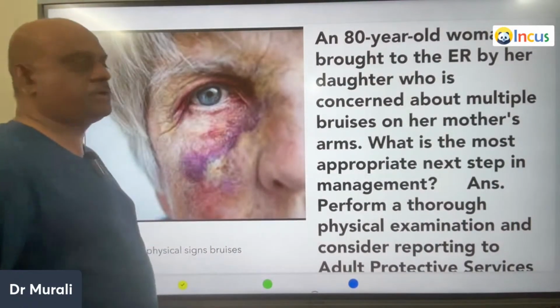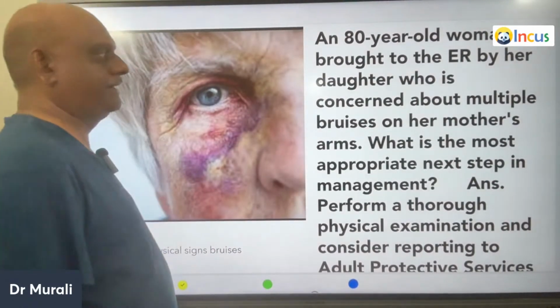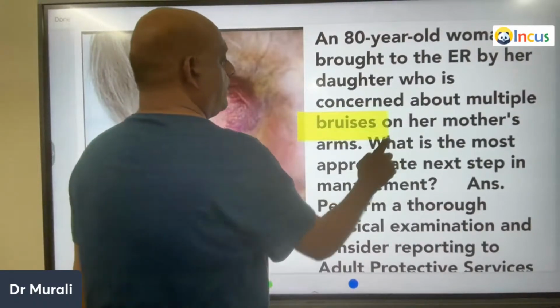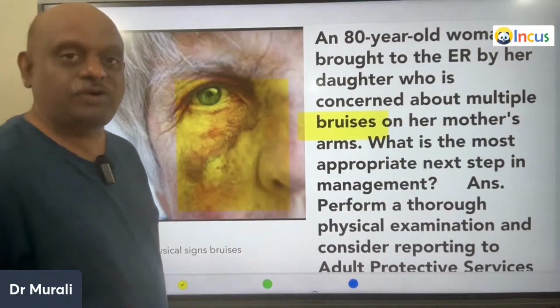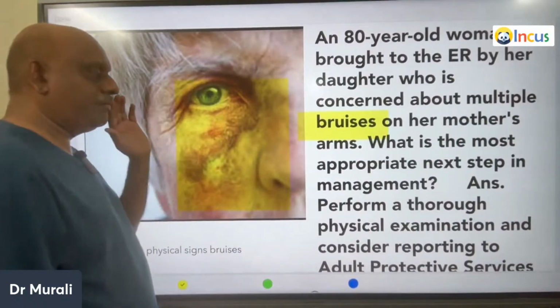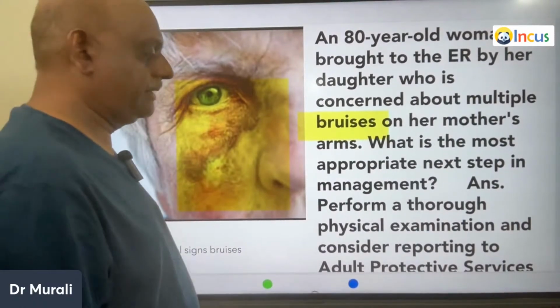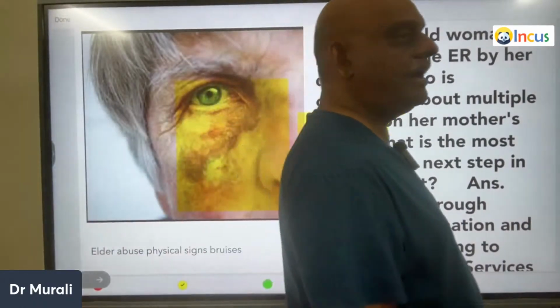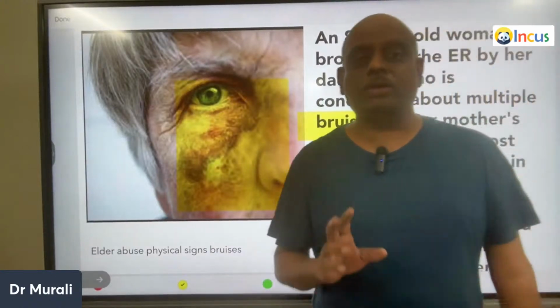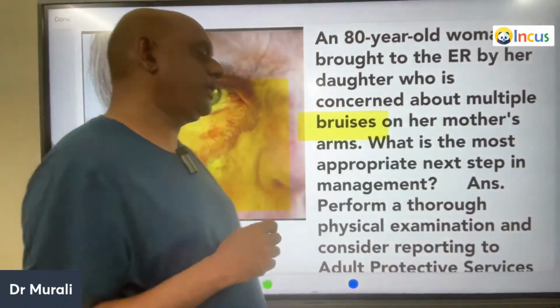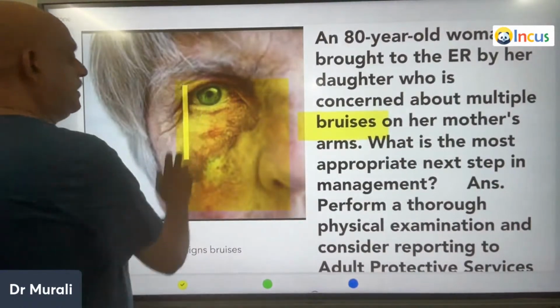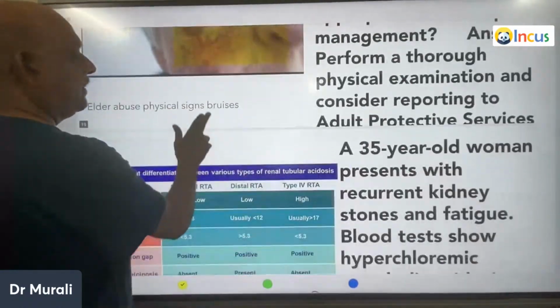An 80-year-old is being brought to the ER by her daughter, who is concerned about the multiple bruises is what you are seeing here. What is the most important thing that you need to remember? Always in an elderly, when multiple bruises are there, you need to consider the possibility of any elder abuse, and you need to report it to the Adult Protective Services immediately as a doctor.